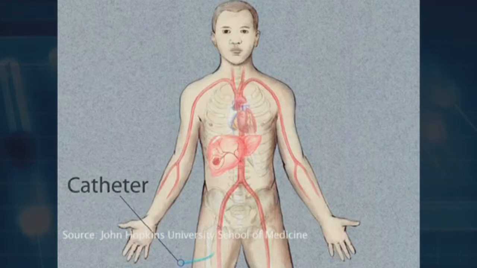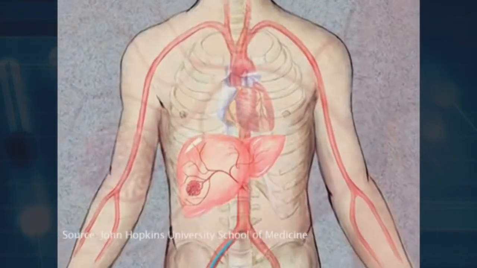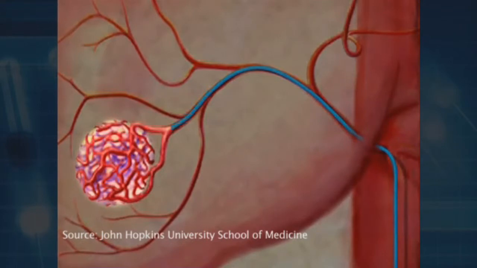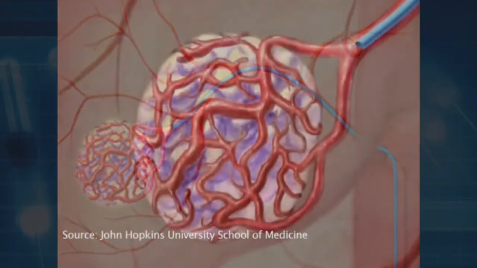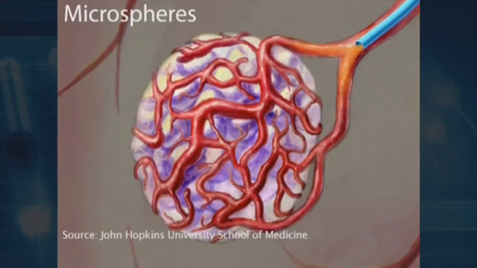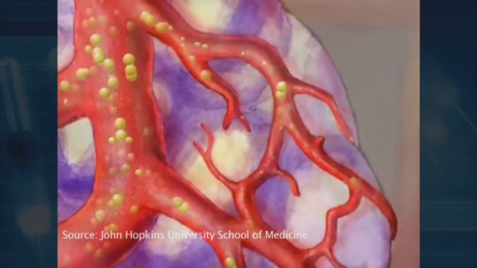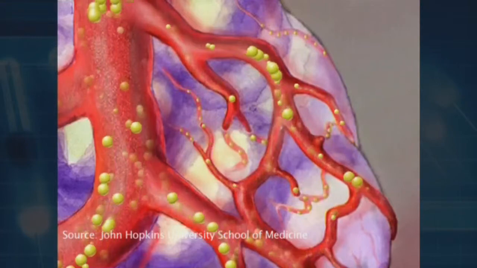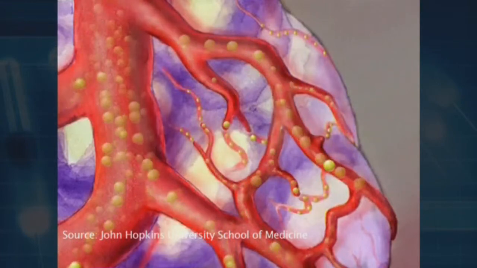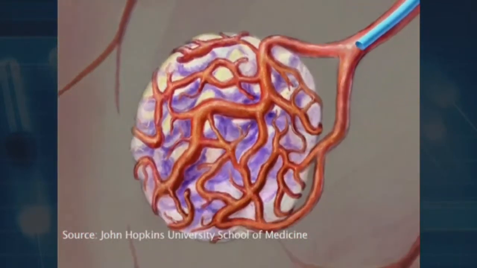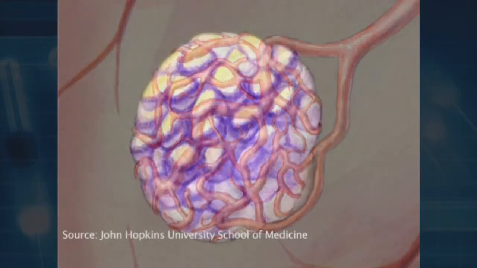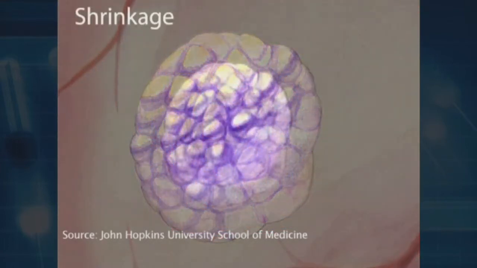We have to use a small catheter, insert it into the vein in the groin area, and advance it until it gets closer to the liver and the tumor. And now you can see in the pictures, there are so many vessels surrounding the tumor, the cancer. Now we release these microspheres, these very tiny little balls, carrying radioactive iodide treatment and also the chemo substance. With that, you can see the radioactive and chemo substance will destroy the cancer cells and make it shrink, and then go to necrosis, completely not active anymore.